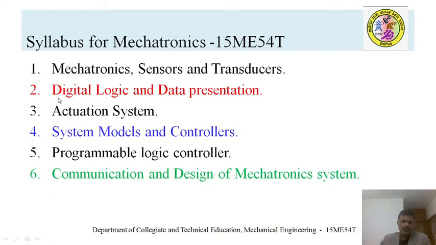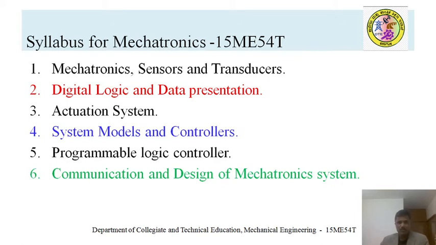In the second unit, you are understanding digital logic and data presentation systems. Digital logic you already learned in your first or second semester, like the AND gate, OR gate, etc. Here, once again, you recap those digital logic gates and their applications.